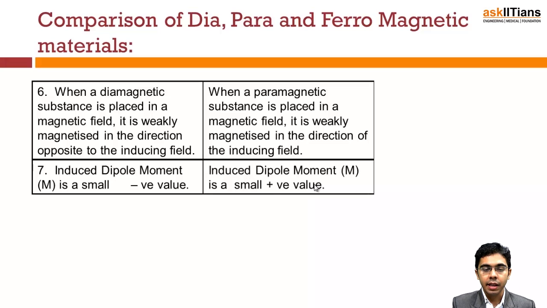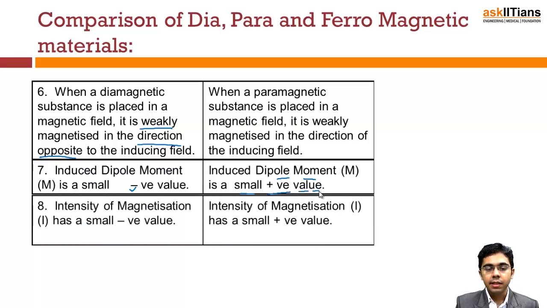For diamagnetic, the induced dipole moment is small and has a negative value, because it is weakly magnetized opposite to the inducing field. For paramagnetic, the induced dipole moment is small but has a positive value. The intensity of magnetization for diamagnetic is also small and negative, and for paramagnetic it is small but positive.